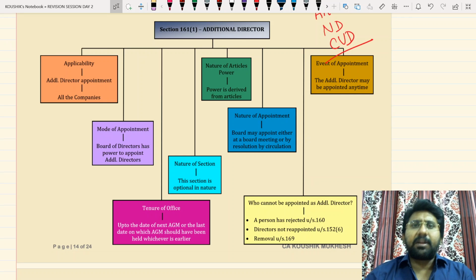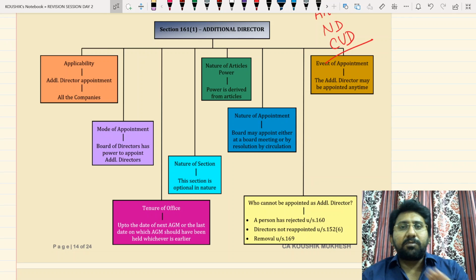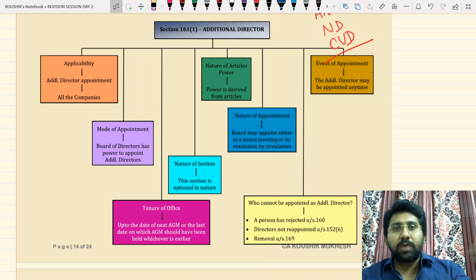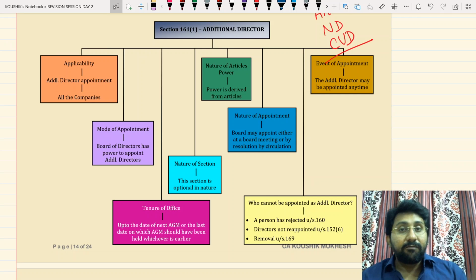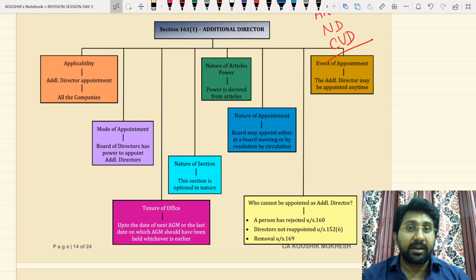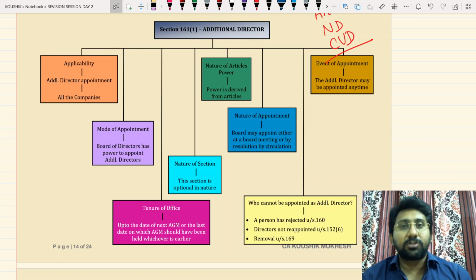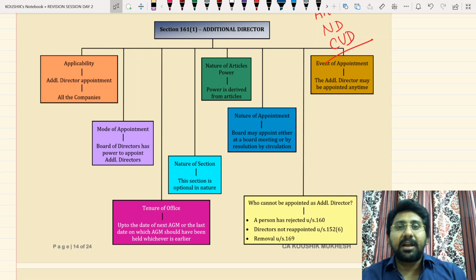And many situations, for example, in my company there are 4 directors. 2 directors all of sudden, public company, 2 directors all of sudden resign from the company. And once 2 directors resign, there will be only 2 balanced directors. But in case of a public company, it is statutorily required to have 3 directors. But my statutory limit falls to how much? 2. At this point of time, you can't make any kind of decisions in the resolutions in the meeting. If you pass any kind of resolution, that resolution will become void ab initio.